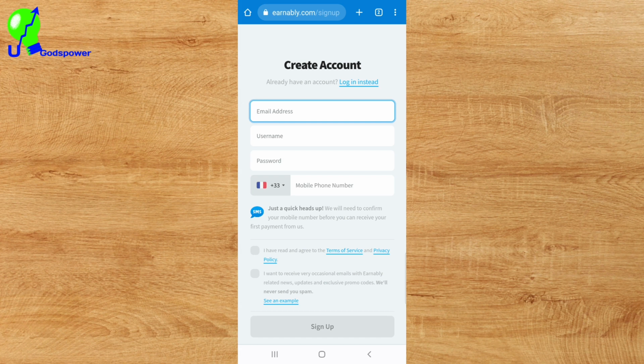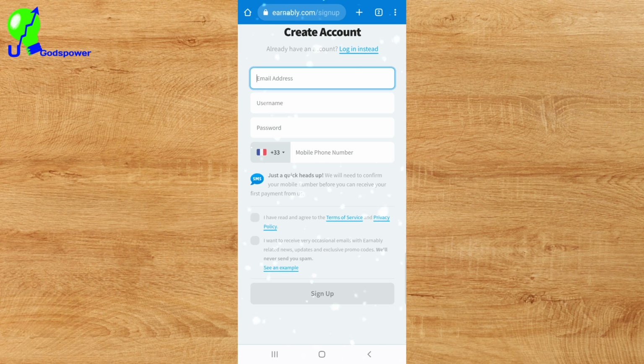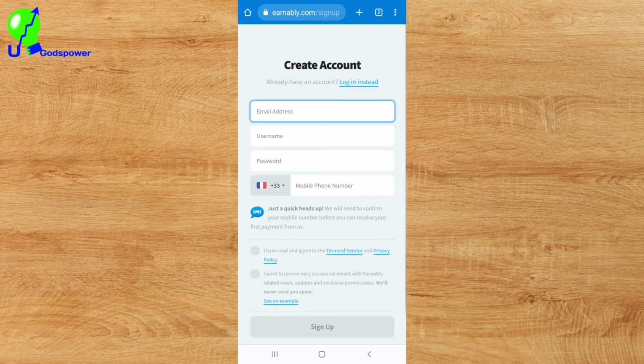And if you want to receive an occasional email from them, you can click on I want to receive occasional email with Earnably. And yeah, you can click on that and you click on sign up. Boom, congratulations, your account will be created. So make sure that you remember your login details, which is your username, your password, and your email account, and the phone number you use to register, because that is what you are going to be using to access it if you have any problem, or if you want to log in, or if you want to change your password.